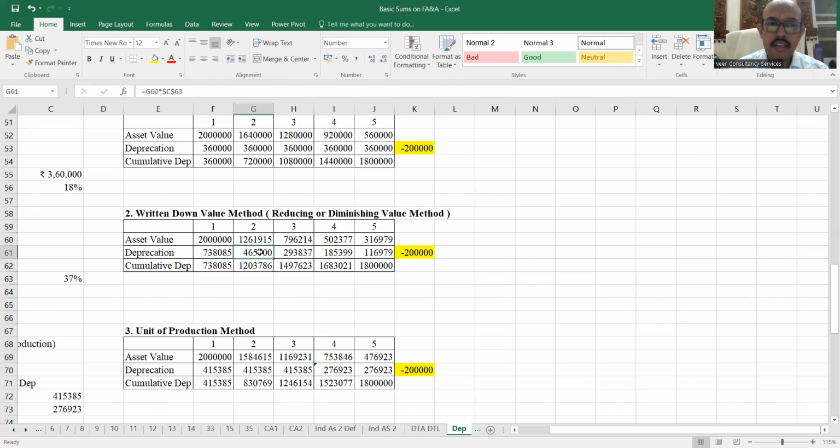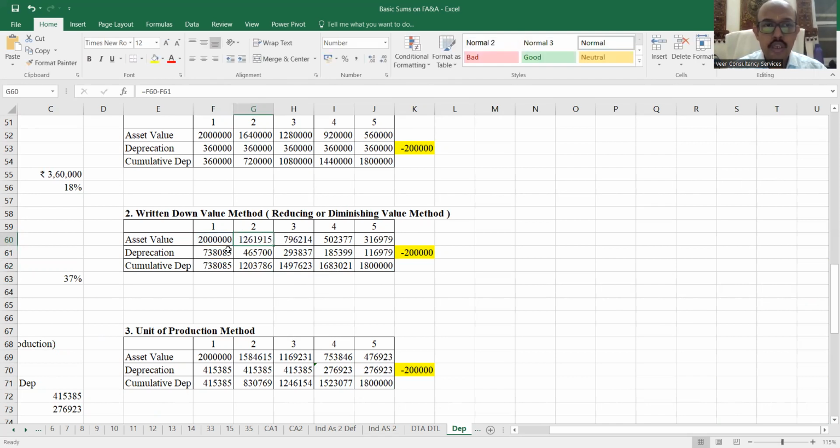So remember, in the second year, in my profit and loss account, the debit, that is the depreciation, would be 4,65,700. जबकि in my schedule of PP&E, मेरा depreciation कितना होगा टोटल मिला के? 12 लाख, 12 lakhs. And what will be my written down value in the balance sheet of the asset? It will be this. Okay.